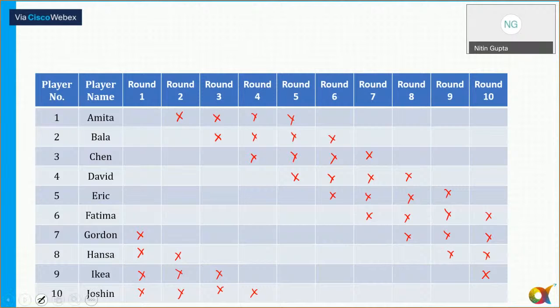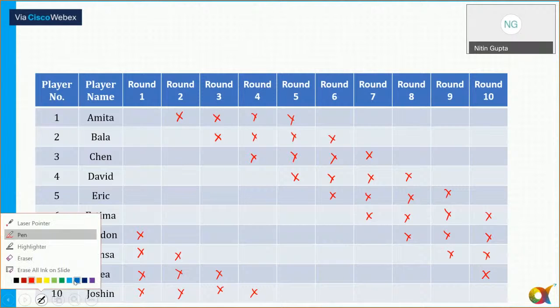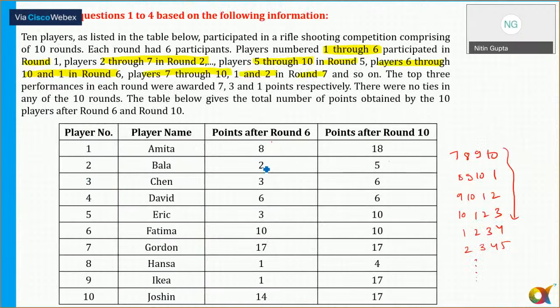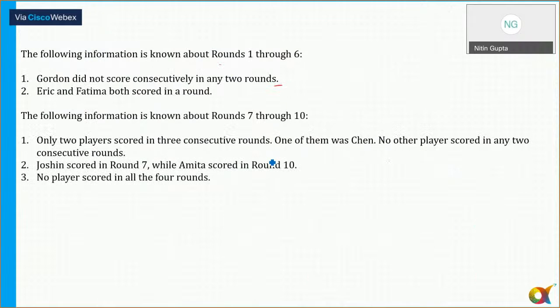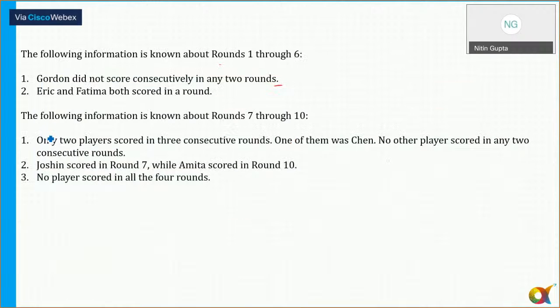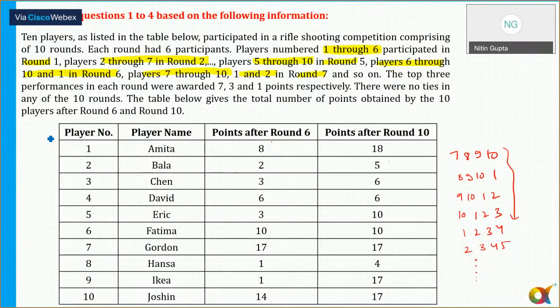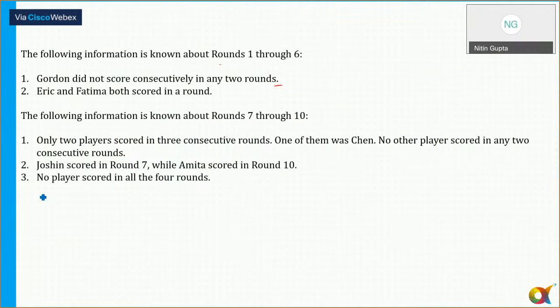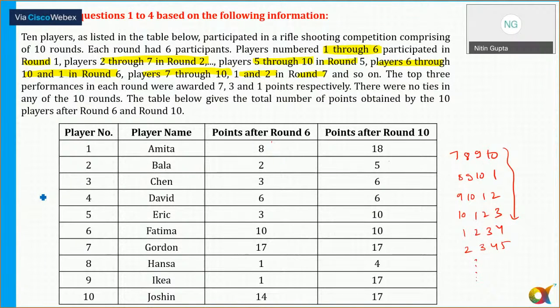Now, the few other important points, let's see here. We also know the scores of the players. So we can say points after round 6. I can write down that after round 6, what are the different points? So 8, 2, 3, 6, 3. And for the other players, 6 to 10, that is 10, 17, 1, 1, 14.